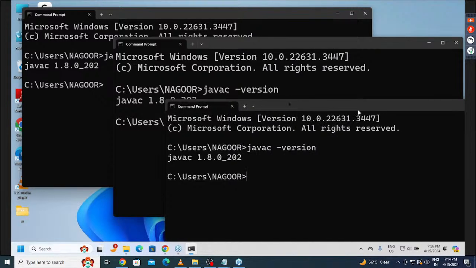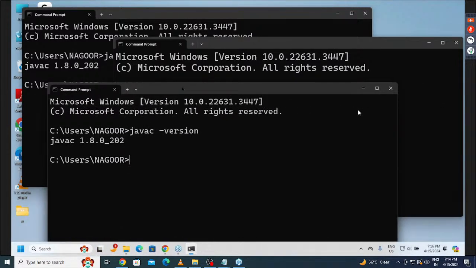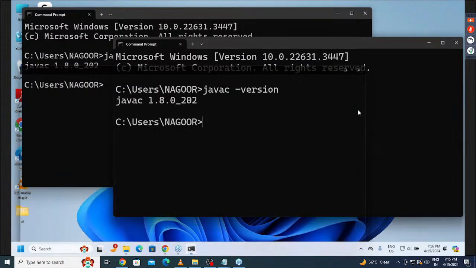Now observe carefully. So this is a way of setting the path environment variable. That's it. Good. Then understand the point clearly what I'm telling to you. This is the path environment variable setup that we provided.